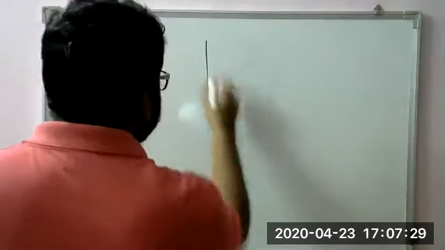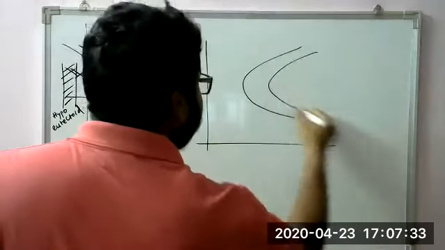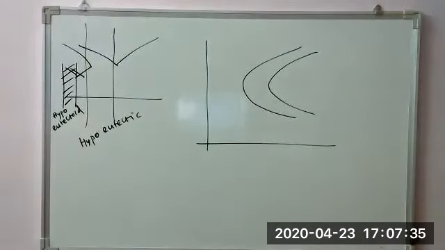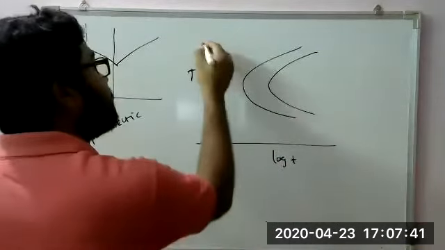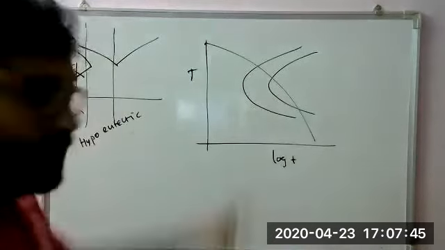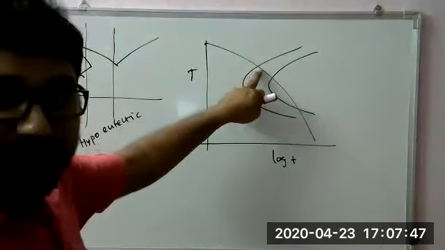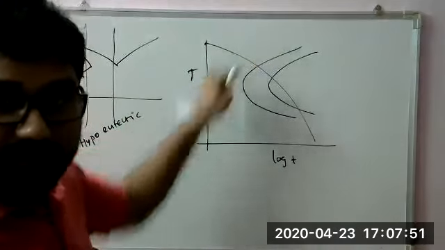So in this cooling curve, we start from somewhere and allow it to cool. As soon as it touches this point, this is the pearlite transformation curve.